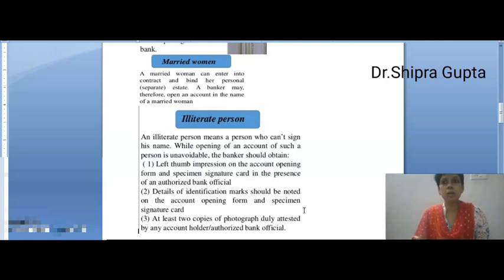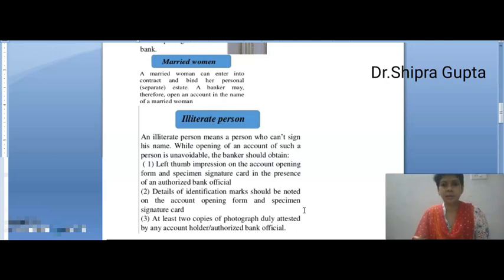If her husband gave his consent for the loan, then he is responsible for paying it. And if it is a necessary requirement of the woman, then also her husband is responsible for paying her loan. Otherwise only the married woman is responsible for her loan.